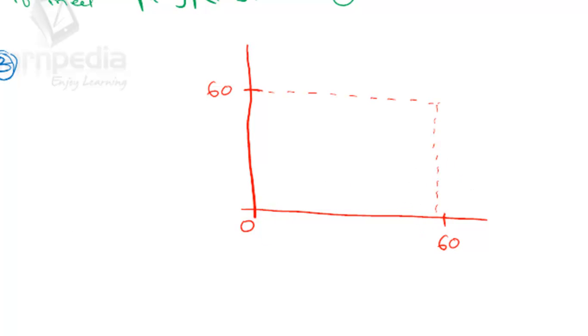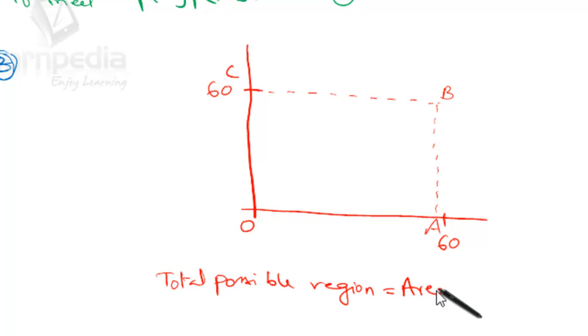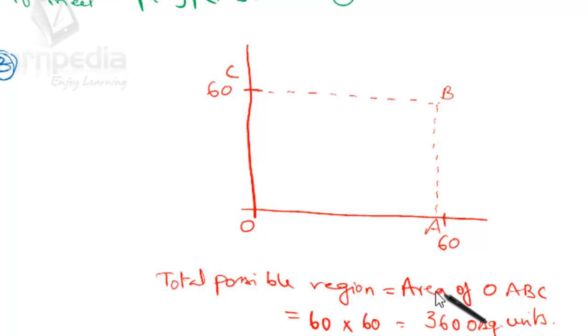So from these observations, first, shall we write? Let's call this O, A, B and C. So what do we observe here? Total possible region is the area of the square OABC. What is this total area? 60 into 60, that is 3600 square units, is the possible region of meeting of those two people. This is the total sample space.